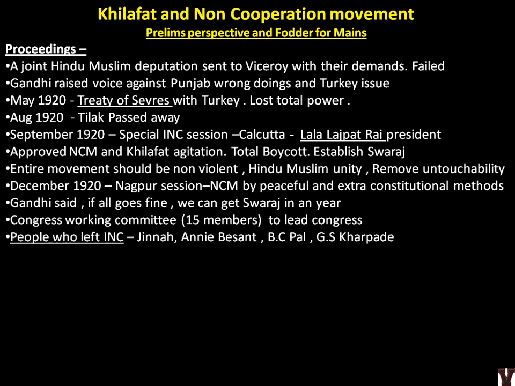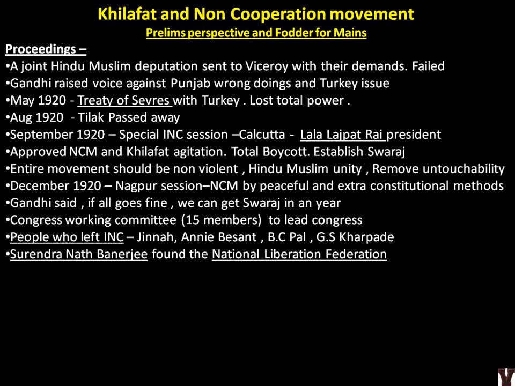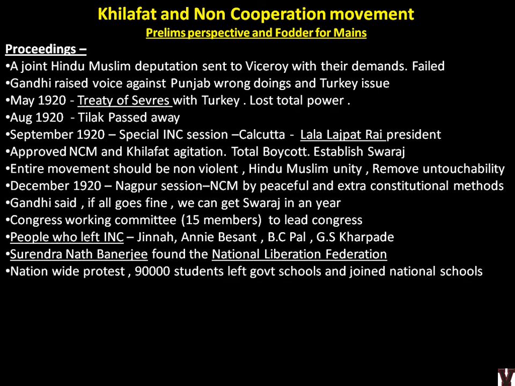People who left INC are Jinnah, Annie Besant, Bipin Chandra Pal, T.S. Kharpade. They had a difference in ideology and went out of INC. Surendranath Banerjee founded the National Liberation Federation. So there are a lot of bodies which Surendranath Banerjee is involved with. Please try to recollect the previous ones and remember this also, National Liberation Federation.